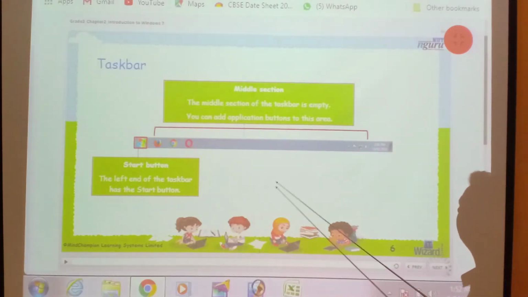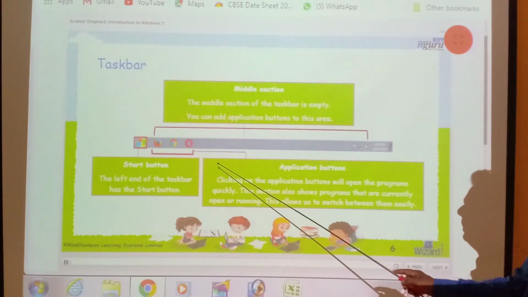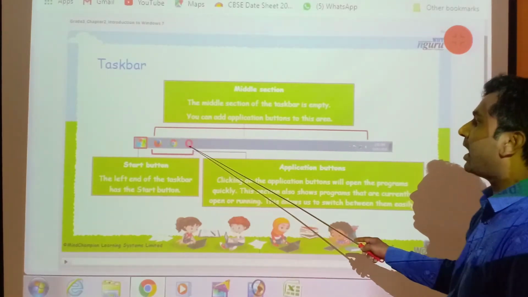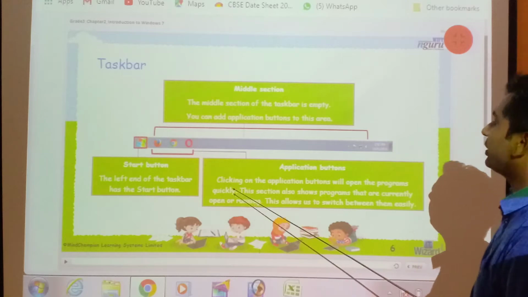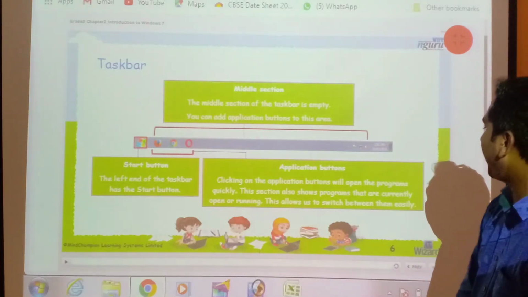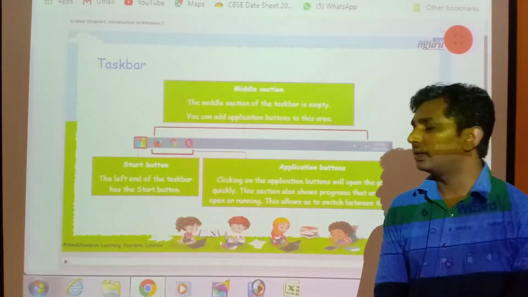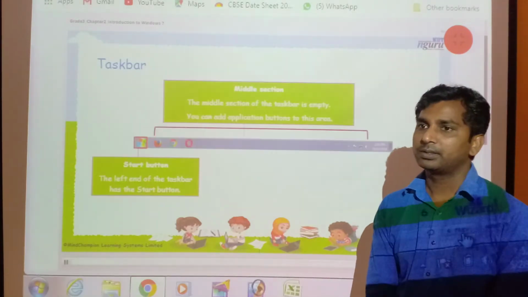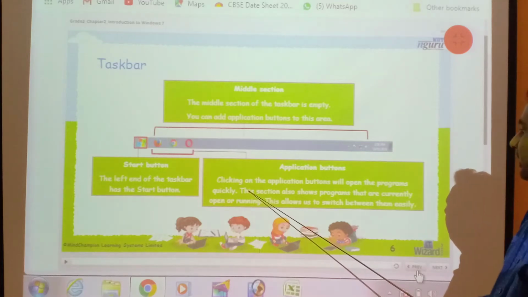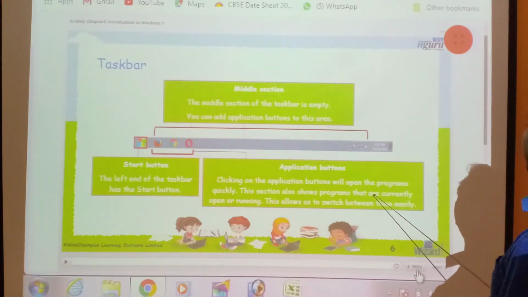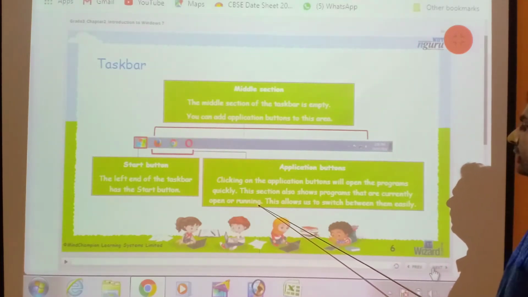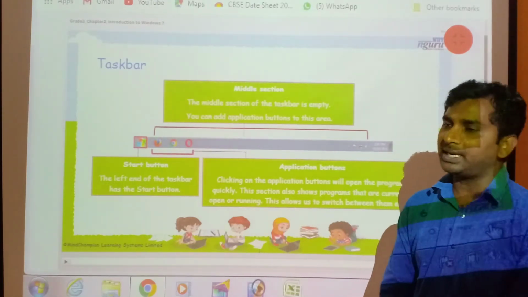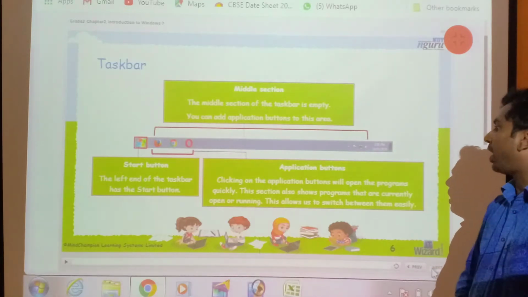Now next, this is application button. Clicking on the application button will open the program quickly. This section also shows programs that are currently open or running. This allows us to switch between them easily.